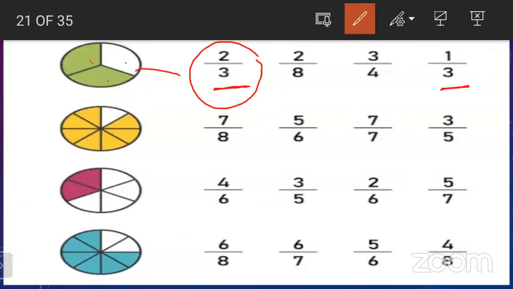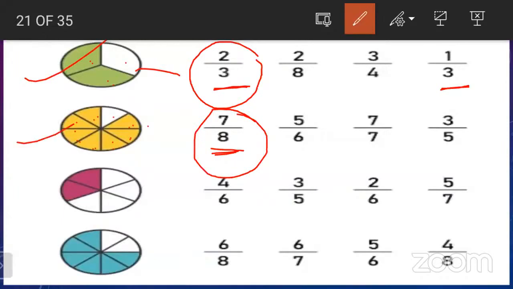Now the second one, look at here. First of all, see in how many parts the figure is divided. Okay, so let us count. 1, 2, 3, 4, 5, 6, 7, 8. Total parts are 8. Then out of the 8 parts, how many parts are colored? You can see 1, 2, 3, 4, 5, 6, and 7. Okay, so this is the correct fraction for this figure. Then next, you can see this is also done.